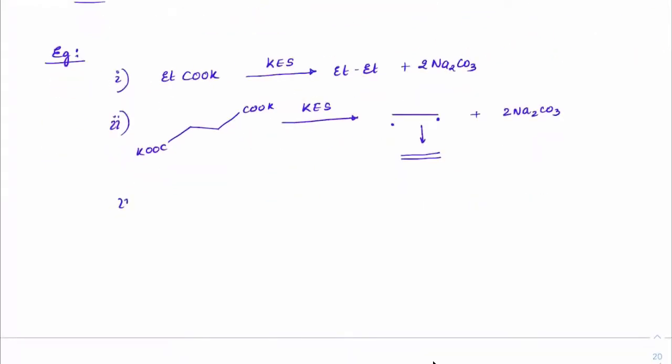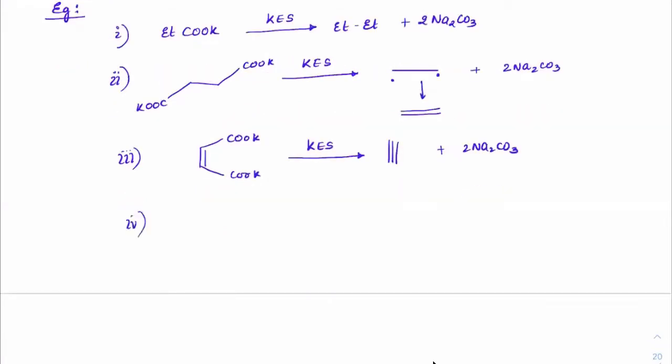In case there is already an alkene present this way, like maleic acid, and these are the salts which I'm taking, COOK here, on Kolbe's electrolysis it will give a triple bond and 2 moles of Na2CO3.